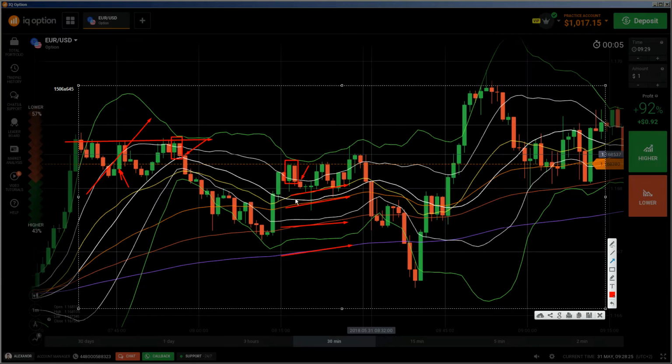But if you have something like this, it can switch at any time into a ranging mode, and you see it's also a ranging mode, and that is the tricky part. That is what you have to be careful about, that you don't think that only because you have the EMAs aligned in this direction, you have an uptrend. You have to understand that the EMAs are lagging indicators, and that could be an uptrend which was a few minutes ago, or 1 hour ago.